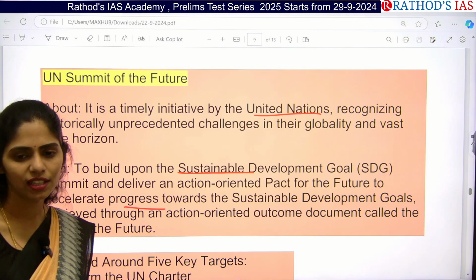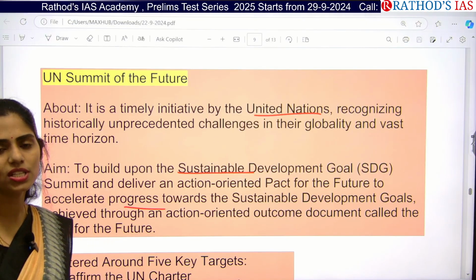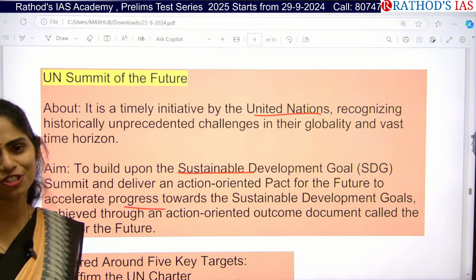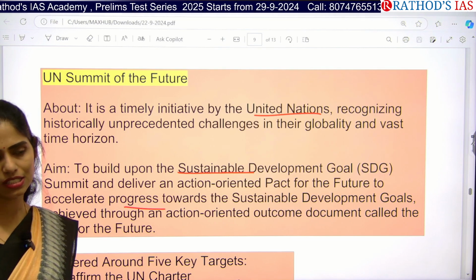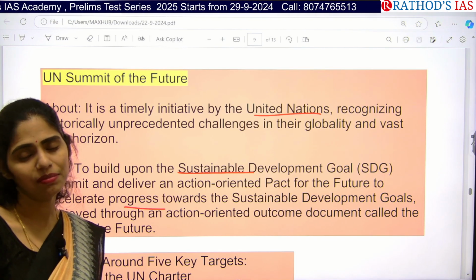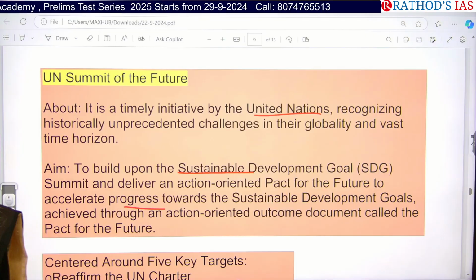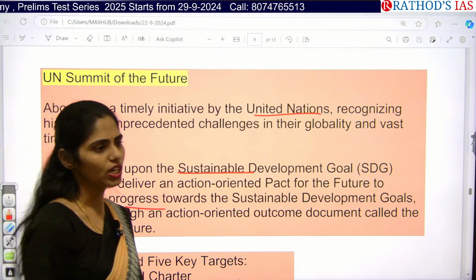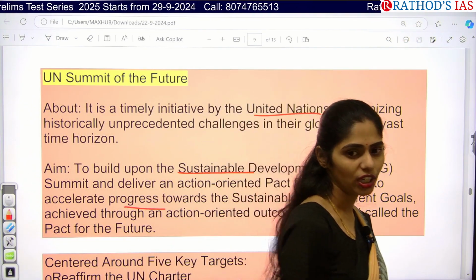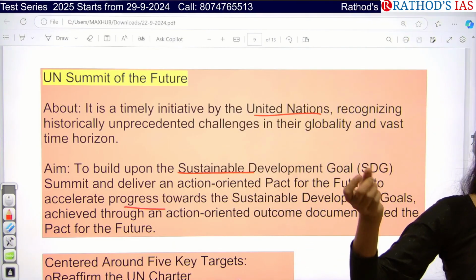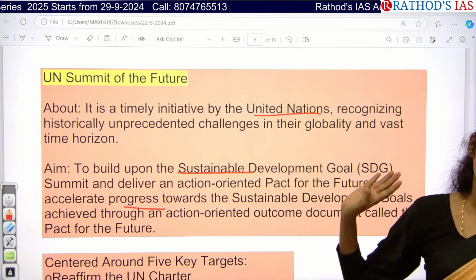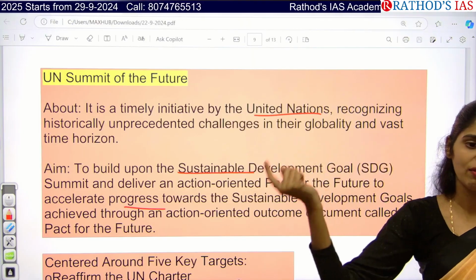How many are there? 17 sustainable development goals, and you have to learn them for sure so that you can add them wherever possible. In yesterday's GS1 paper also I mentioned gender equality and education, right? So wherever it is possible, you can use that, and for that you have to memorize these things.